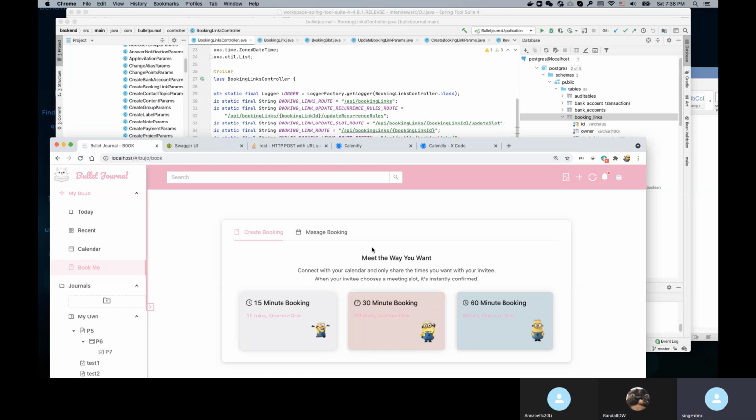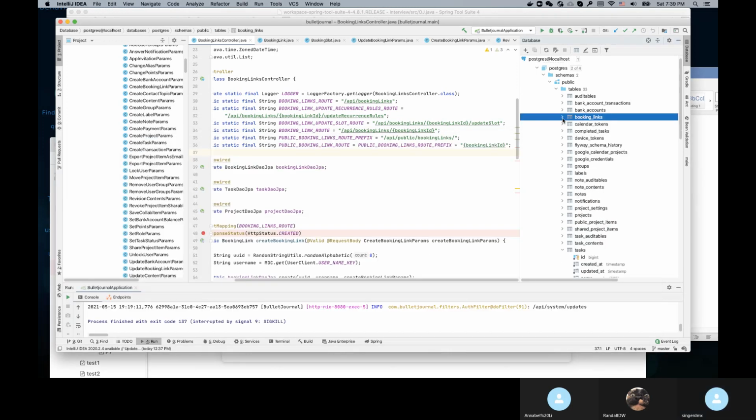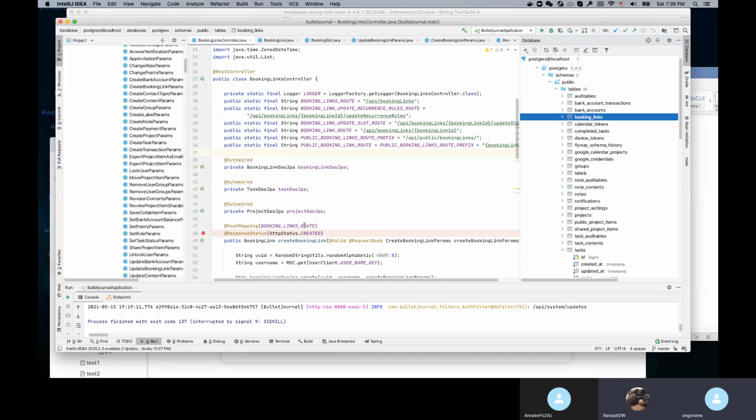Okay. So just call it the bookings table, okay? One booking link maps to many bookings. Every record is a booking. We can change the table name if we feel it's wrong. By the way, Potato Cat, what do you think of the table name? I mean, both make sense to me. Scheduled or bookings, to me they mean the same thing. Let's go with bookings. It's actually simple. Okay, cool.